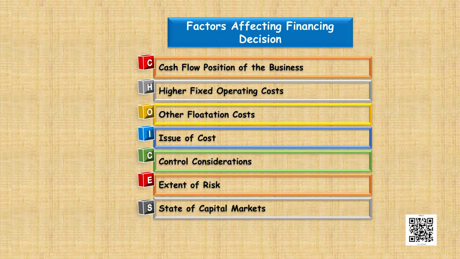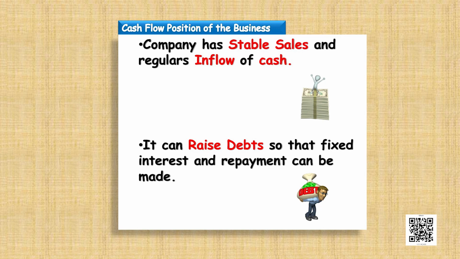Now let us move ahead and discuss about the factors affecting financing decision. The first factor that affects the financing decision is the cash flow position of the business. As already discussed, if a company has stable sales and has regular inflows of cash, then it can raise debt because it can honor the fixed interest payment and the repayment obligation.